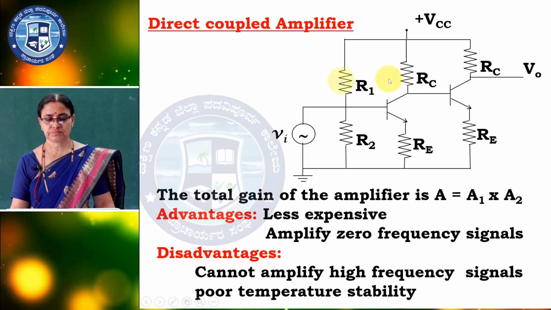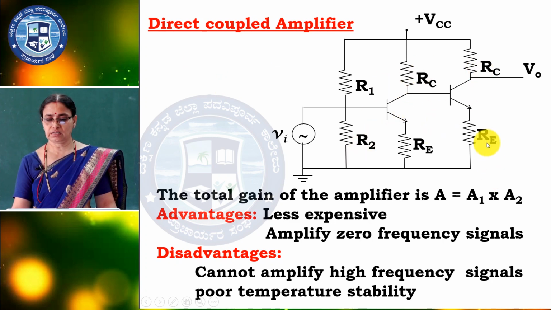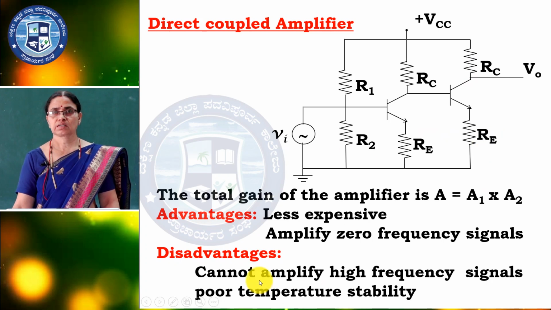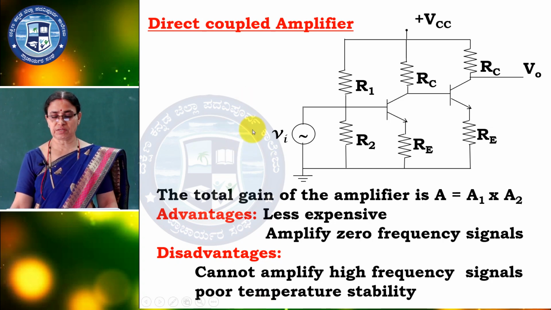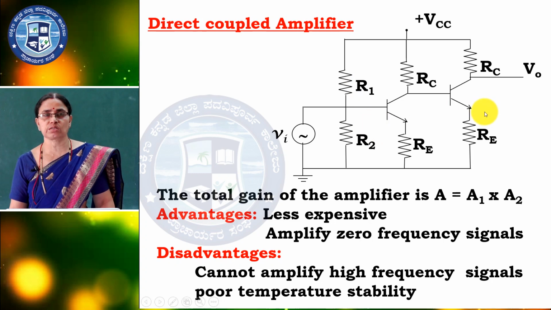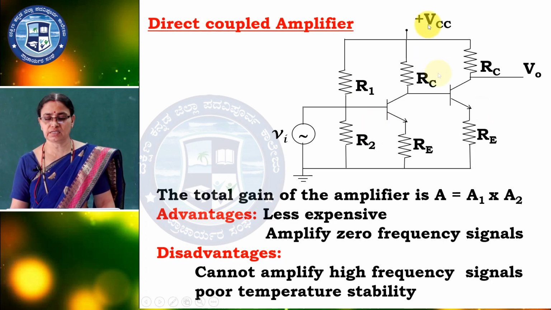Here R1, R2, RC, RE are all biasing resistors that provide the necessary bias to the circuit. VCC is the supply voltage, and here I have taken only R1 and R2. The R1 and R2 give the voltage divider bias to the next stage also, so I did not mention it again here. This provides the necessary bias to the next stage also.